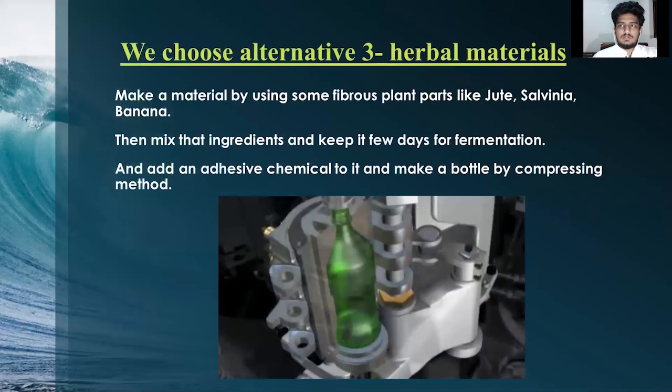Of these four alternatives, we have selected the third alternative to implement. There we will mix all of these ingredients and keep them for a few days for fermentation. It's then intended to make the bottle by removing the plant parts and mixing them with the non-toxic and decaying glue. We can also make a cap for a plastic water bottle with this material.